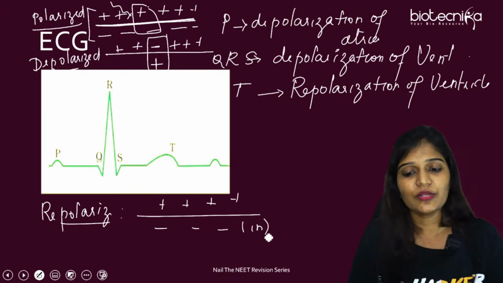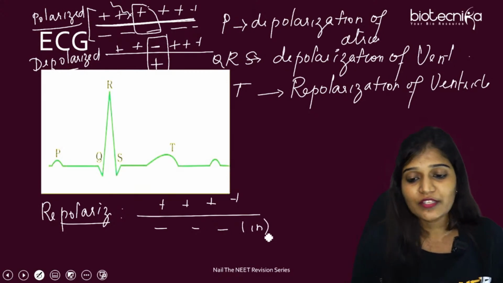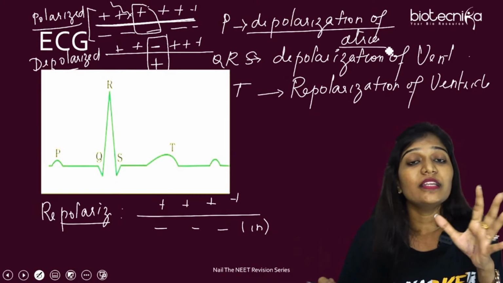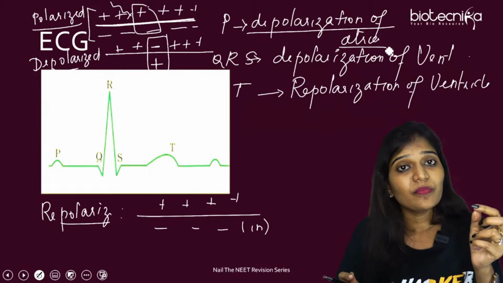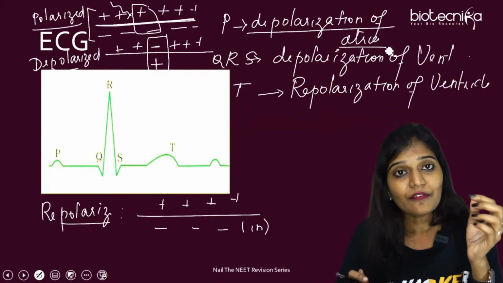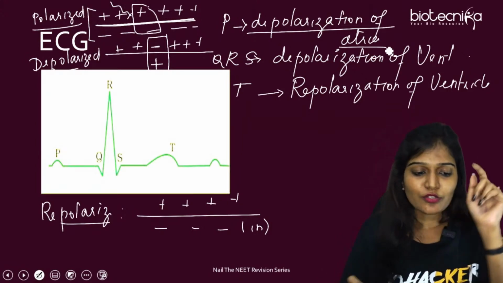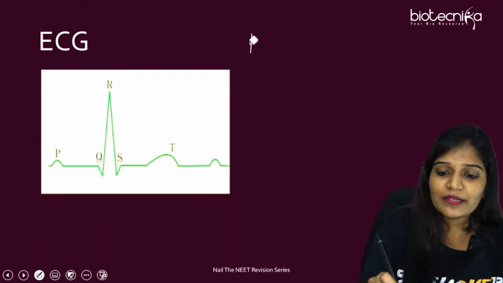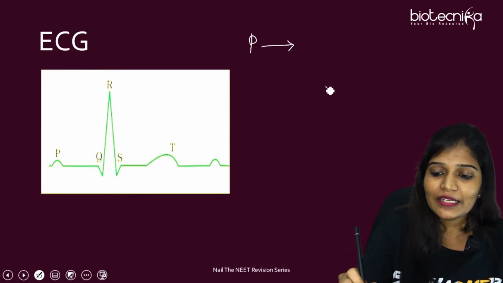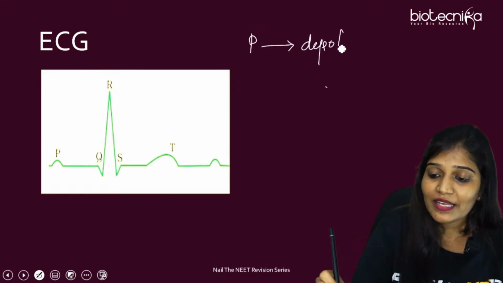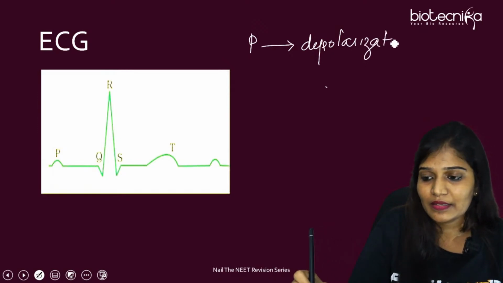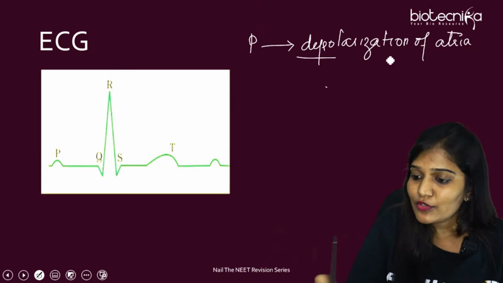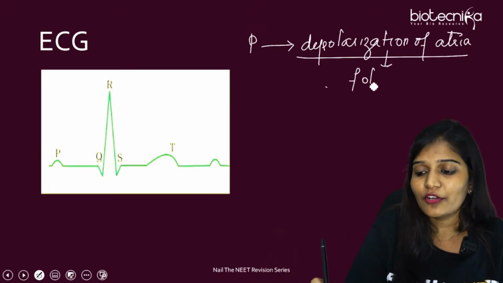This is repolarization. Please remember in your NCERT book, there's a very important line. Depolarization doesn't mean that the auricle is contracting. Depolarization means they have got a stimulus, and after getting a stimulus, only then will they contract. So let's talk about what is this P and what is this Q. First remember, P wave is called depolarization, which means they have got a stimulus. They are not going to contract. They have got a stimulus, followed by, then they will contract, followed by